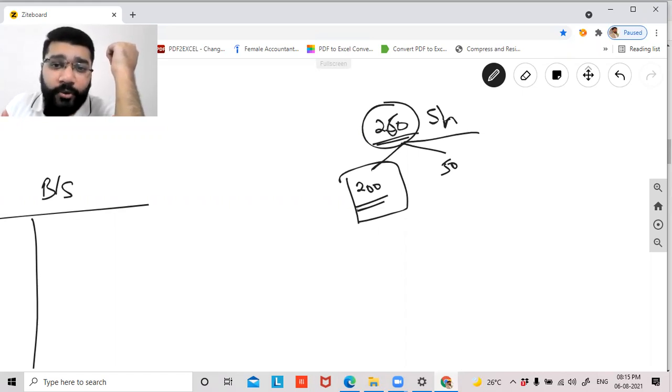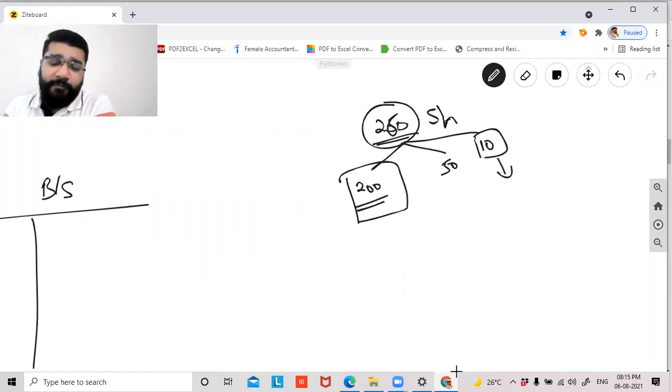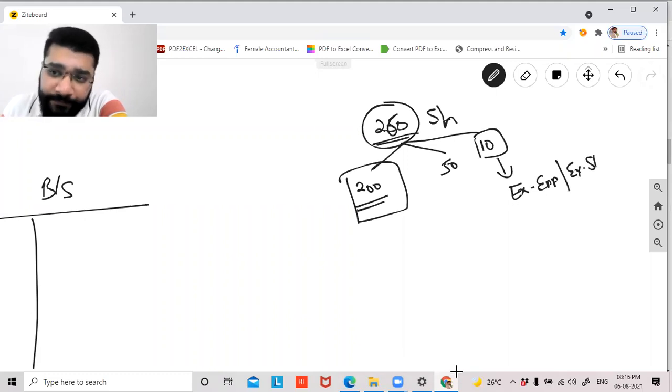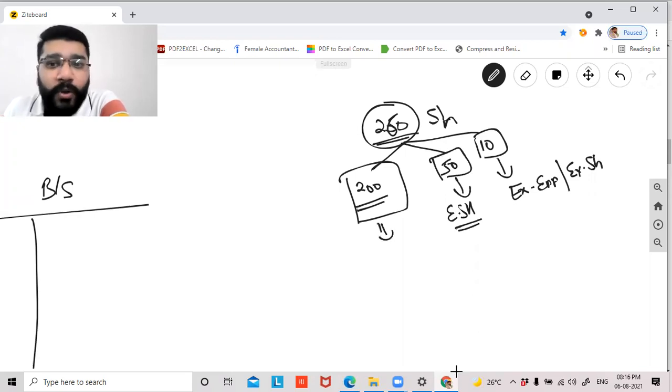For example, there are 260 shareholders. These 10 are employees who became shareholders of my company when they were working for my company. After that, they left my company. Can I say these are the ex-employees? Yes, sir. And can I call them ex-employee shareholders? Yes, sir. And these are the 50 employees who are still currently working in my company. So can I say these are my employee shareholders? Yes, sir. And these 200 people are totally third parties, those who are not my employees at all. So now a total of 260 members are there. Now can these 260 members be allowed to be the shareholders of my private company?